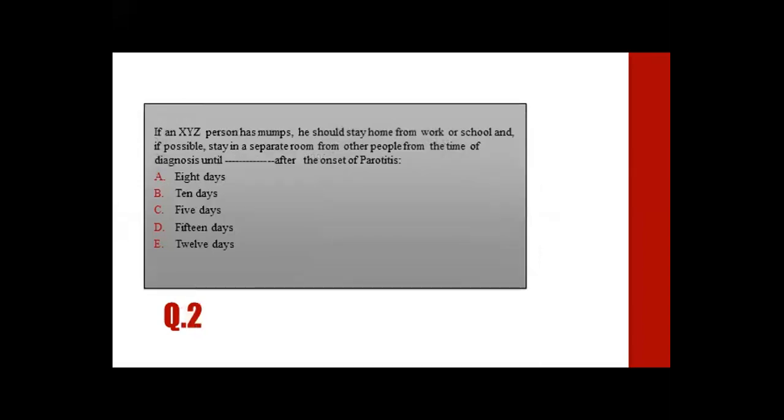MCQs 2. If a person has mumps, he should stay away from home, work and school, and if possible stay in a separate room from other people, from the time of diagnosis until how many days after the onset of parotitis? Alpha 8 days, beta 10 days, C 5 days, delta 15 days, and E 12 days.